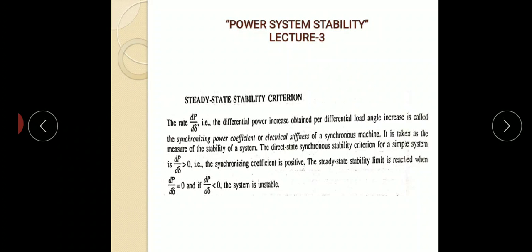So when the effects of inertia of machines, governor action and automatic voltage regulators are considered, the problem becomes more complex. So the criterion dP by d delta equal to 0 alone gives a result which is safe.